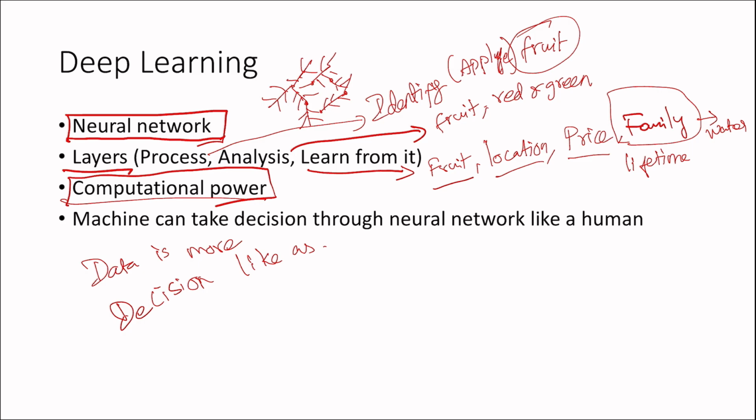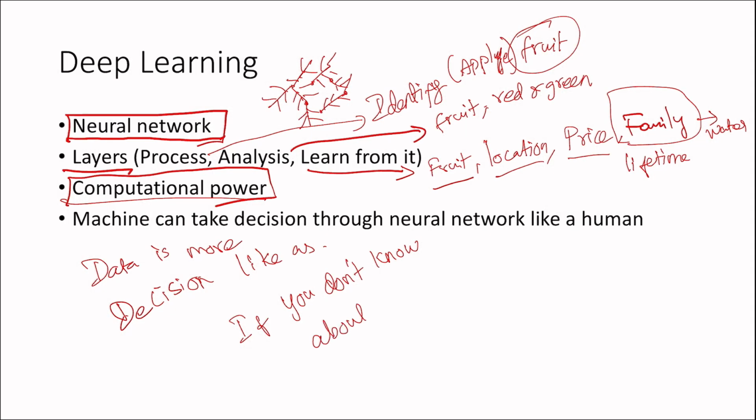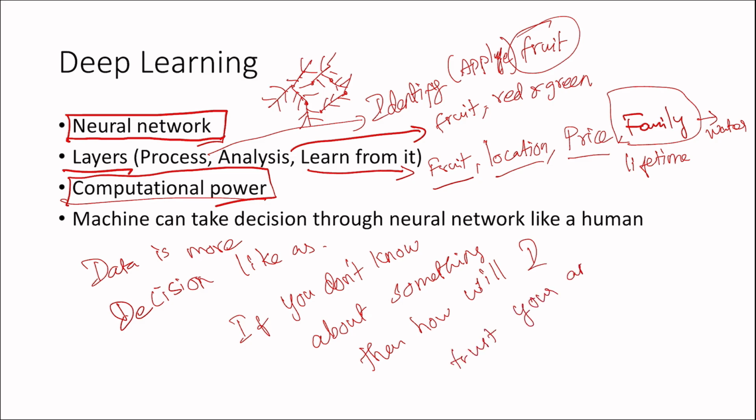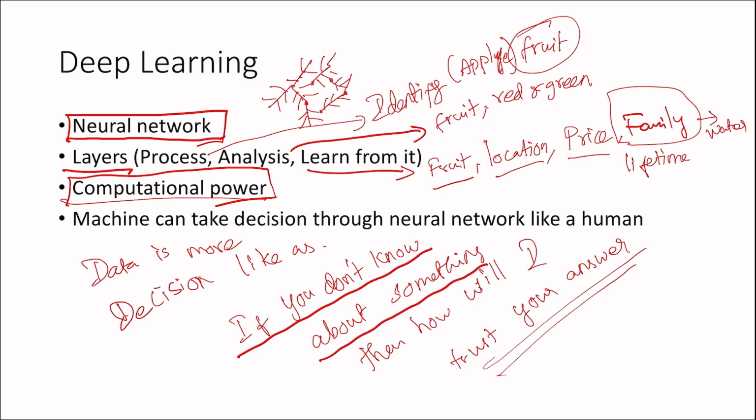For example, if you don't know about something, how will I trust your answer? Same thing here. If I don't know that you know much, then how can I trust your answer? So same thing: more data, more accuracy.